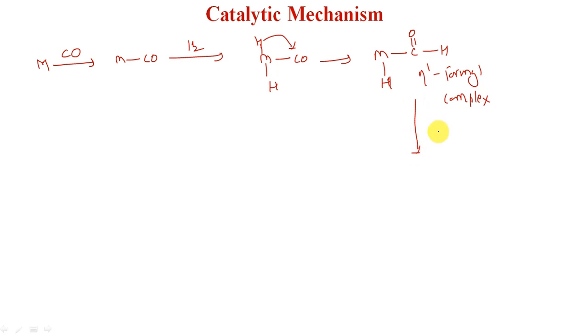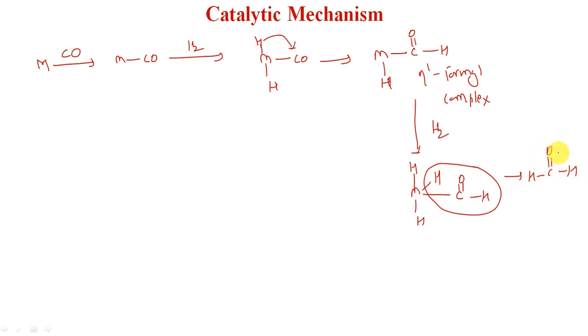Now this formyl complex can further react with H2 to give M, H, H, one more H, and then C double bond O, H. If we remove this group, we will get formaldehyde. So this is formaldehyde. We can also add hydrogen to remove this oxygen as water to form metal methyl complexes, and if there are more methyl groups attached to the metal, then there is formation of ethane over the surface of the metal.